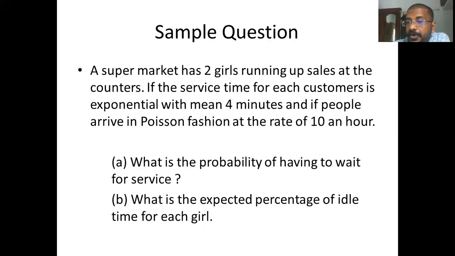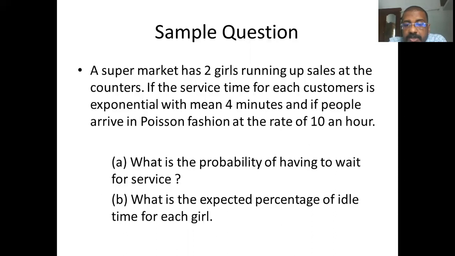I will convert the service rate into per hour, which is 60 by 4, which is 15 per hour. And the arrival rate is 10 per hour.